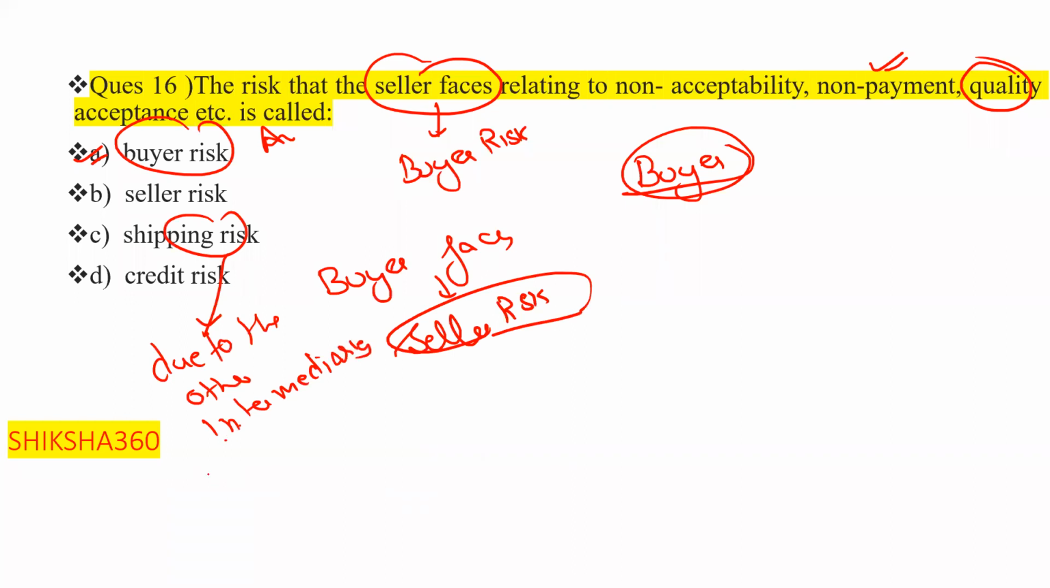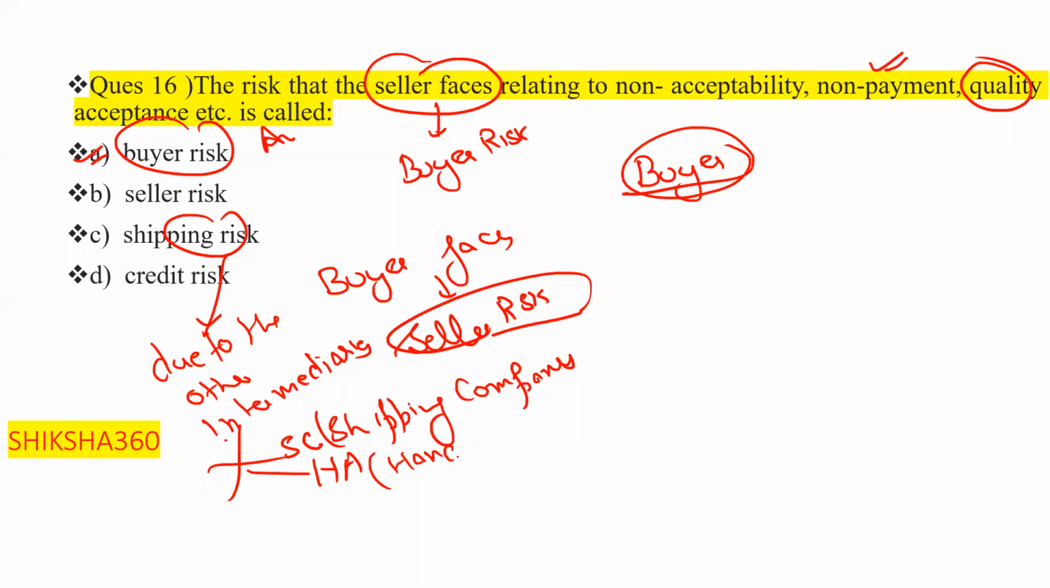like shipping companies, or handling agents, or port authorities. All of these come under shipping risk. And credit risk comes under other risks, like credit risk, legal risk, country or political risk, operational risk, and exchange risk. All of these come under other risk.